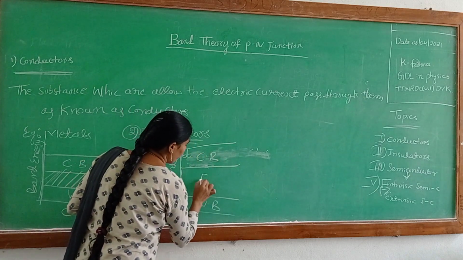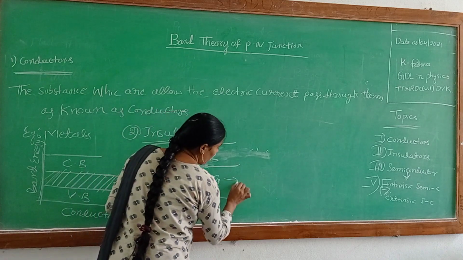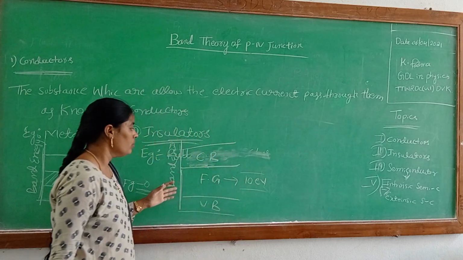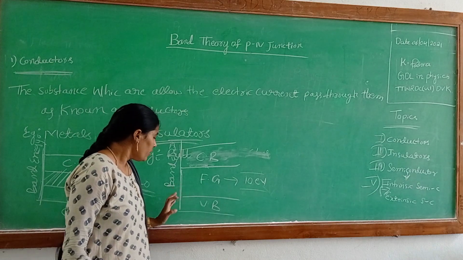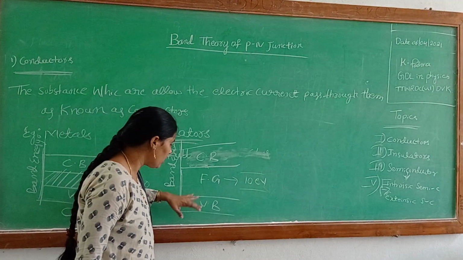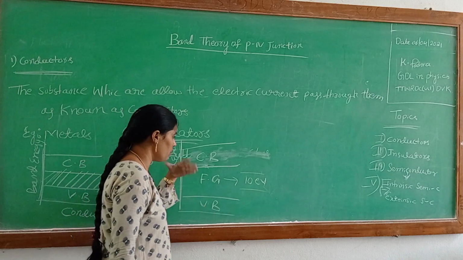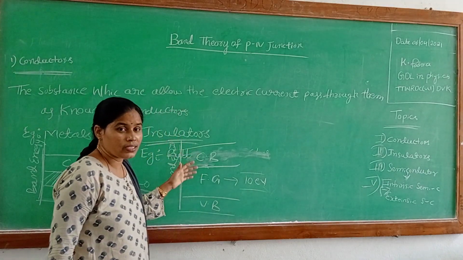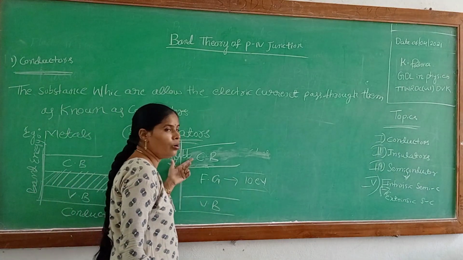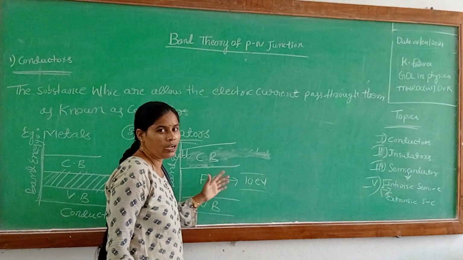Okay, this is the forbidden gap between the valence band and the conduction band. This forbidden gap is nearly 10 electron volts. So even in the presence of a high electric field, the electrons cannot jump from the valence band to the conduction band, because the forbidden gap is very high.